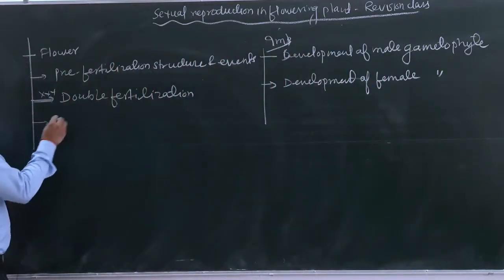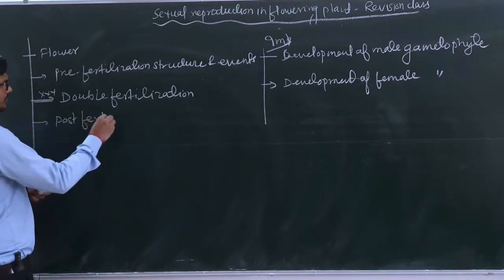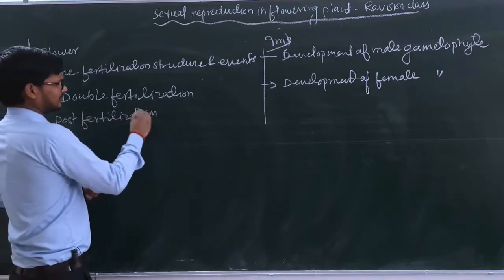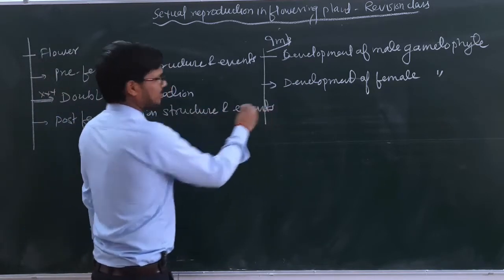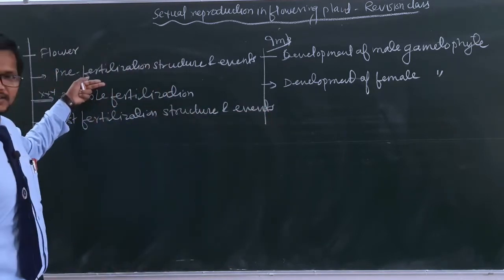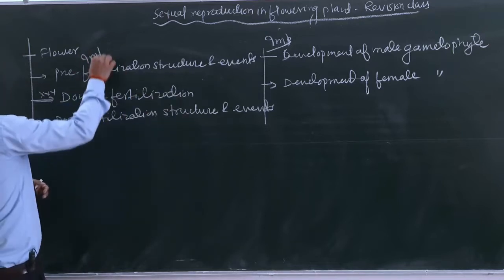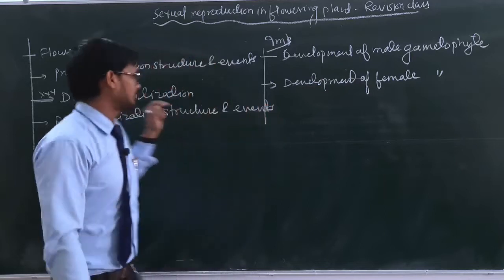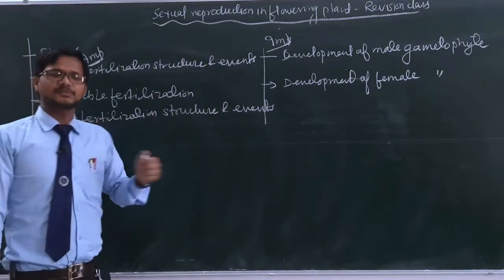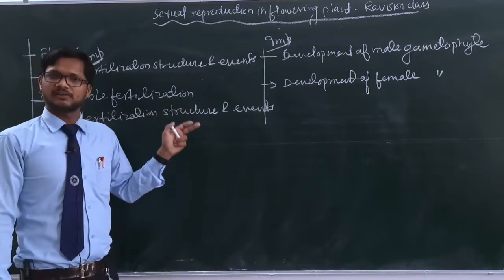After this, we are going to discuss post-fertilization structure and events. So here we discussed pre-fertilization structure and events, which is very, very important. From here, the important topics are development of male gametophyte and development of female gametophyte. And double fertilization itself is so important. Why? Because here a particular question is always asked.